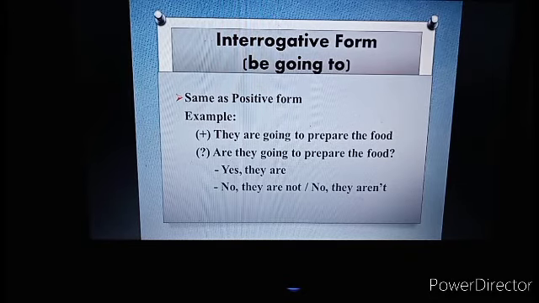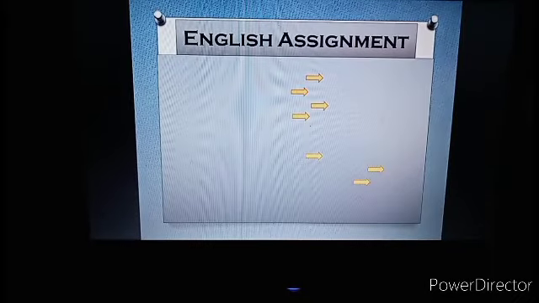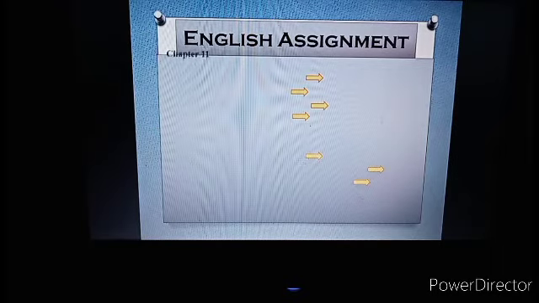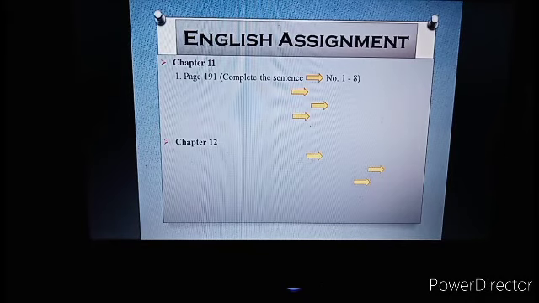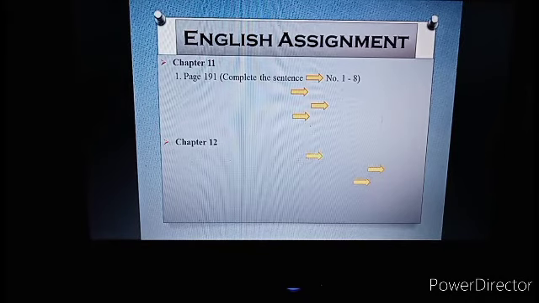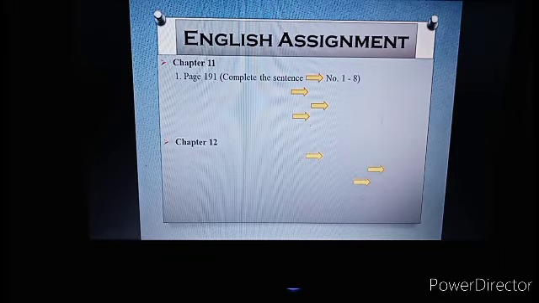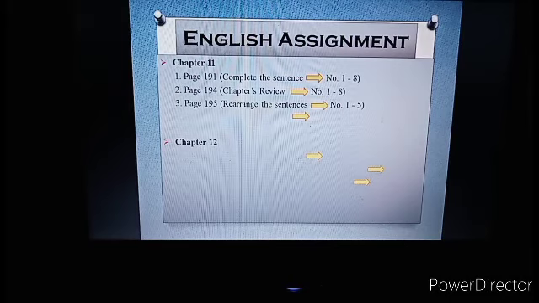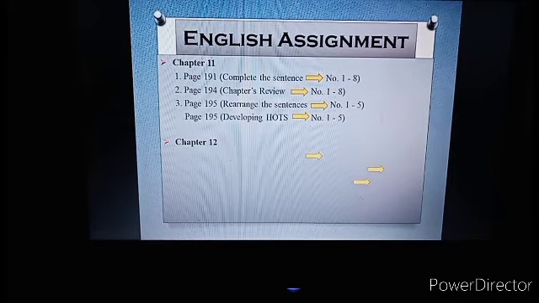Now, I will give you English assignment. You can see from your English book, chapter 11 and then chapter 12. Chapter 11, page 191, please complete the sentence number 1 until number 8. Page 194, chapters review, number 1 until number 8. Page 195, rearrange the sentences, number 1 until number 5. Page 191, the question about developing thoughts, number 1 until number 5.